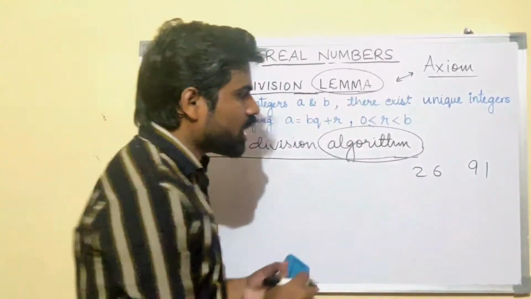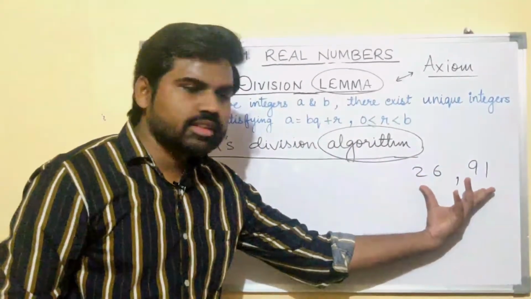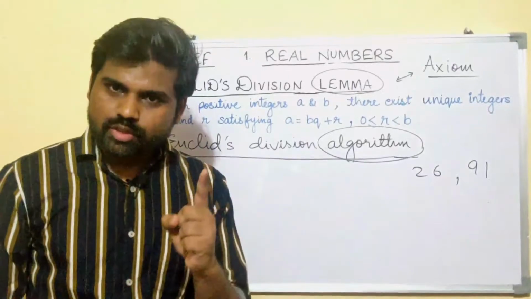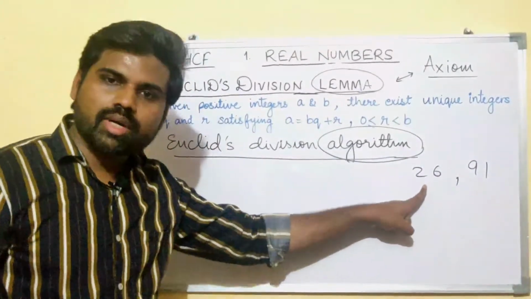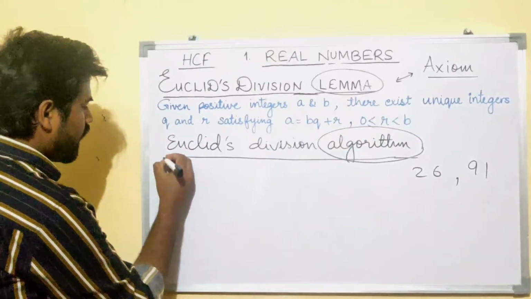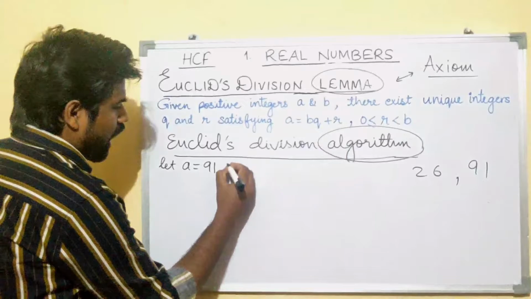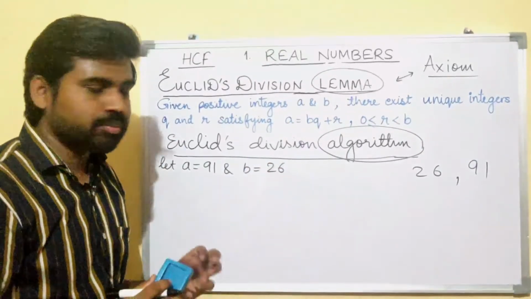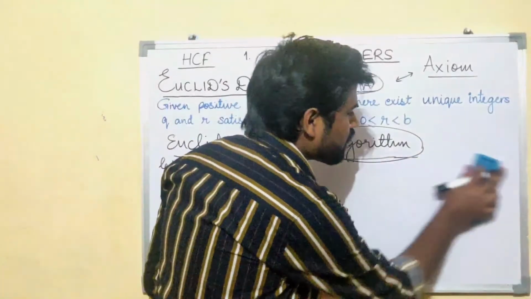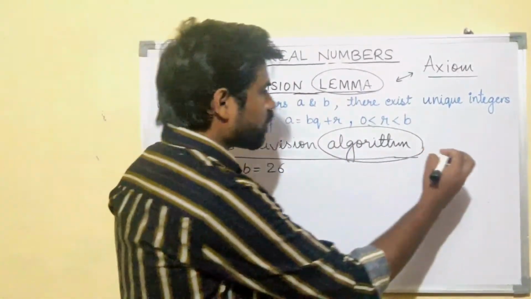Take 26 and 91 as two numbers, and now we are to find the HCF of these two numbers. Very first step, select the greater number as A and the smaller number as B. So let A be equal to 91 and B be equal to 26. Now, what was the first step? First step was dividing. So let us divide